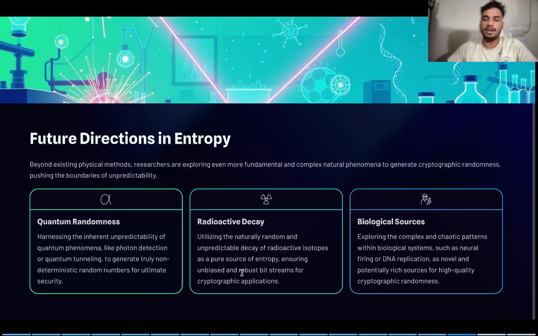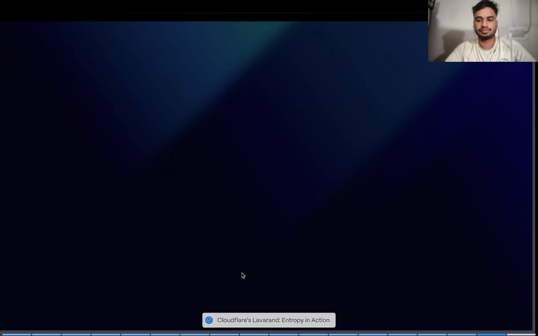And also, final last but not least, we can use biological sources to create a chaotic function that gives us a different key every time, such as neural firing and DNA replication, which can be used for cryptographic randomness, which gives us high quality non-recursive cryptic keys which can be used for encryption.